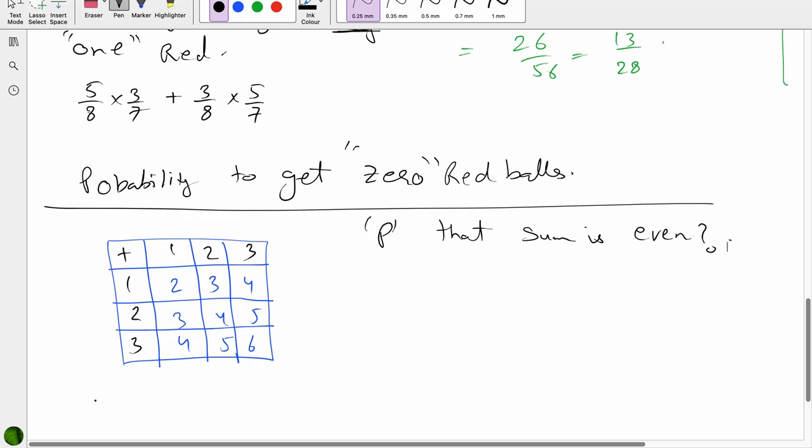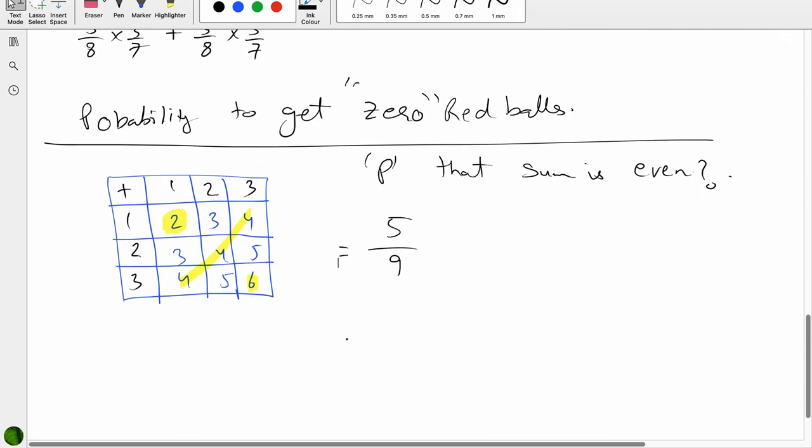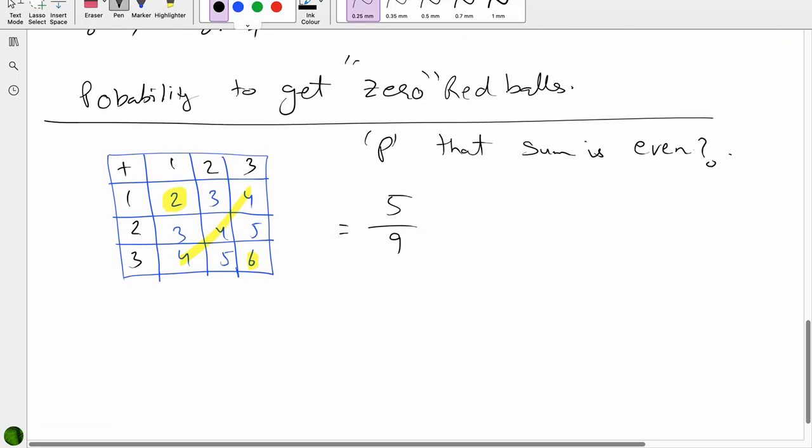What is the probability that sum is even? So if I may choose even numbers, I'm looking at this 2, these 4s and this 6. And these are 1, 2, 3, 4, 5 out of 9. Any objection?